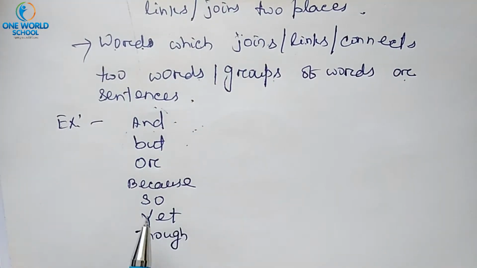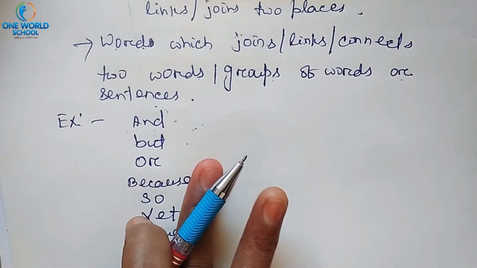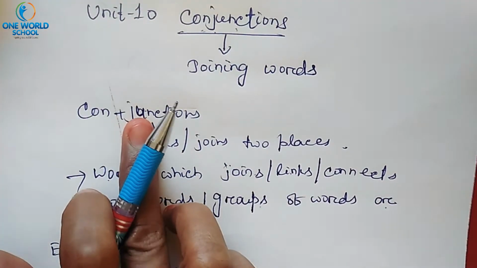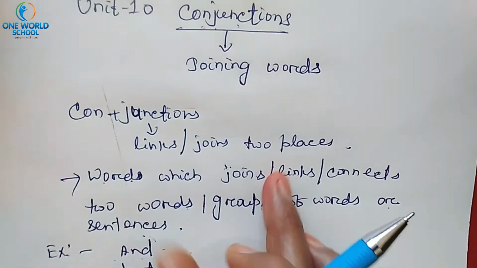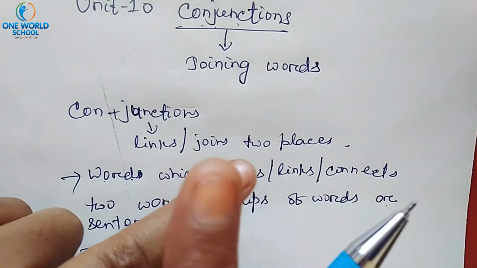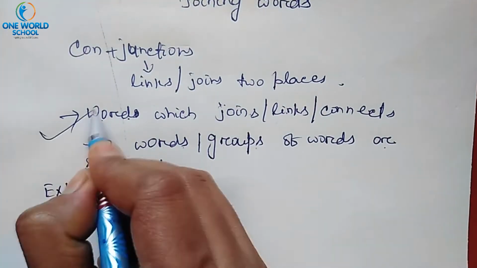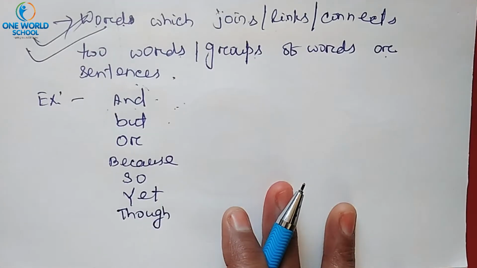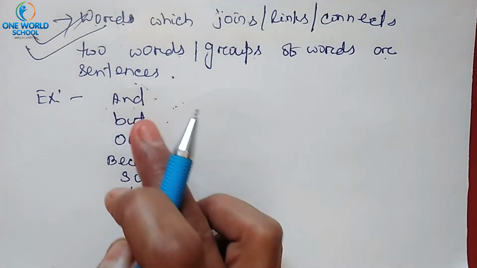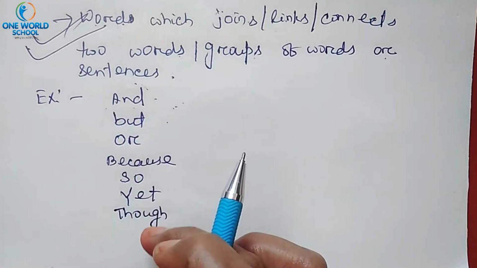But in class 2 you just read only this much. Just remember one thing: a conjunction is a word which joins two words or groups of words or sentences simply. So this is the definition. Some examples of conjunctions are and, but, or, because, so, yet, though.